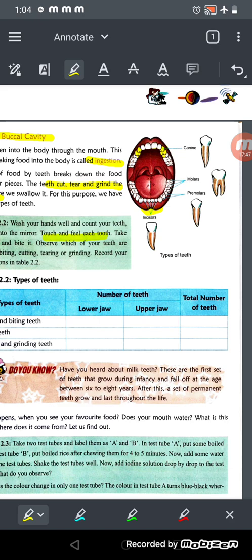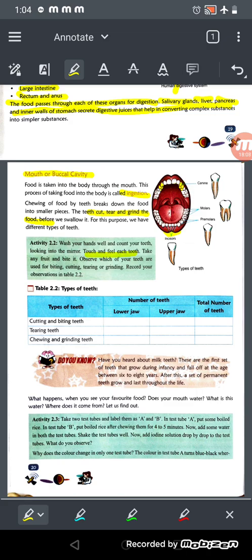So you must have got your permanent teeth, and they will be with you for your life. And if you do not take care of your teeth, they will fall off, and then new teeth will not come. और फिर आप स्माइल करोगे तो बहुत अजीब लगोगे. So for a good smile, to look good, you need to take care of your teeth, right? Because permanent teeth चले गए तो फिर नहीं आएंगे.